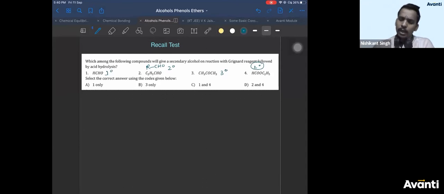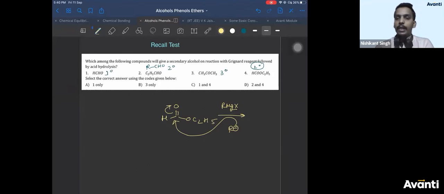Now the question is, what to do with option D? This we have not studied. All of you are aware of options 1, 2, 3. So let us see option D. If you take something like this, it is an ester, HCOOC2H5, right? If you add this to Grignard reagent, then Grignard reagent will give you R minus, same mechanism. The C-O bond breaks like this. R minus attacks the carbon having positive charge, so that you get OMgX, O minus Mg plus. Then you'll have R here and OC2H5.